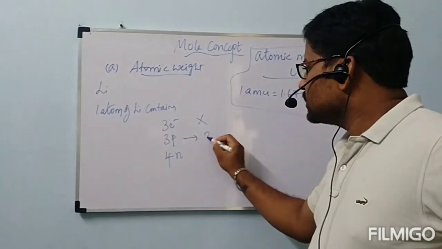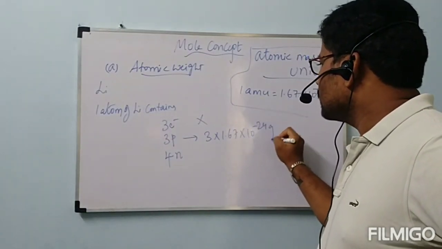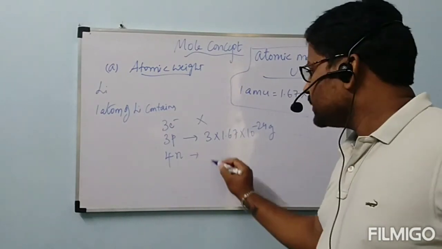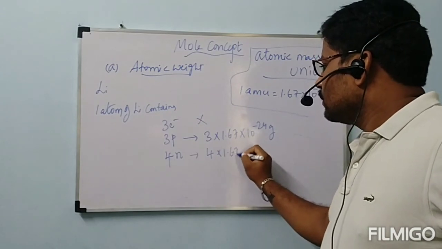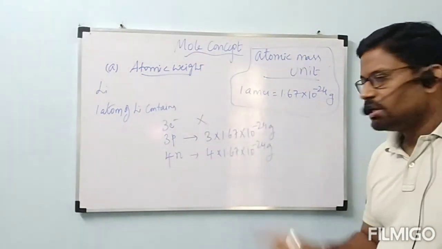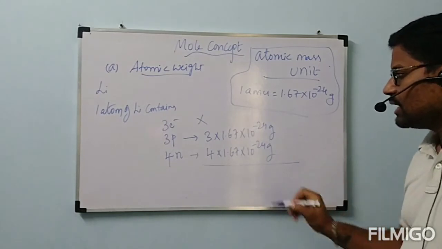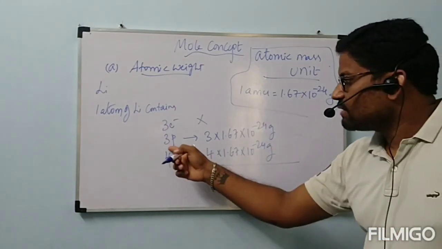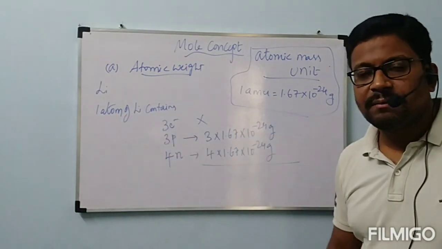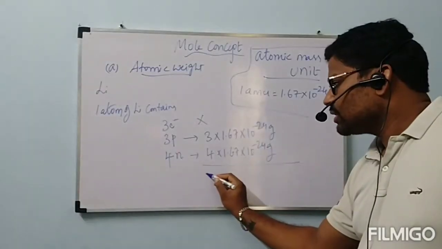Then 3 protons mass is 3 into 1.67 into 10 power minus 24 grams. Then 4 neutrons mass is 4 into 1.67 into 10 power minus 24 grams. Correct, ma'am? This is like 3x, this is like 4x. Then the addition: mass of 3 protons plus mass of 4 neutrons gives the mass of one atom of lithium, because lithium contains that many particles. Now 3 plus 4, 7.